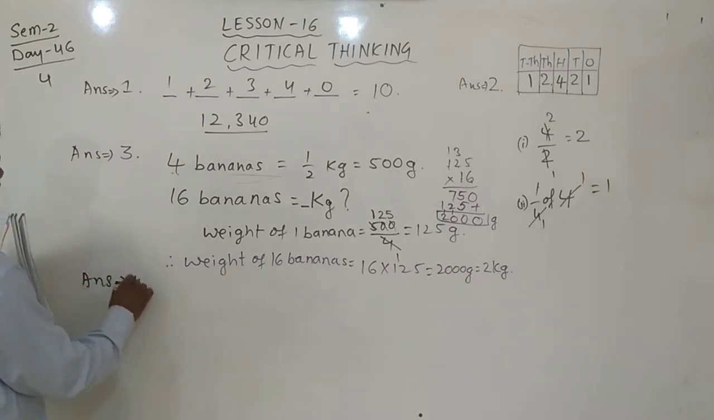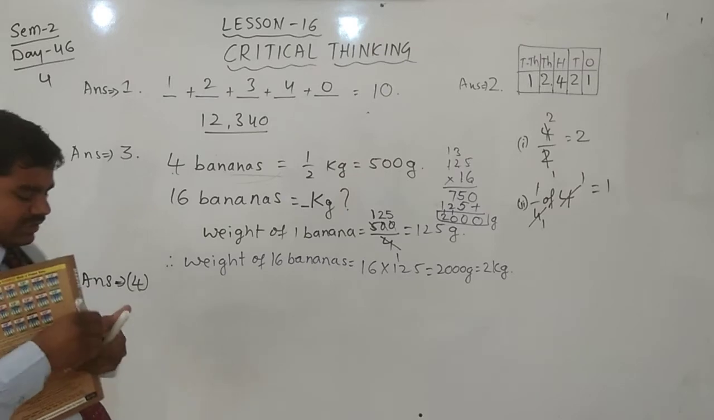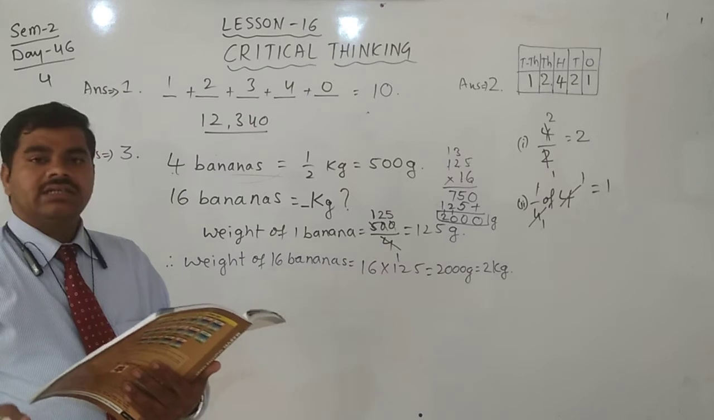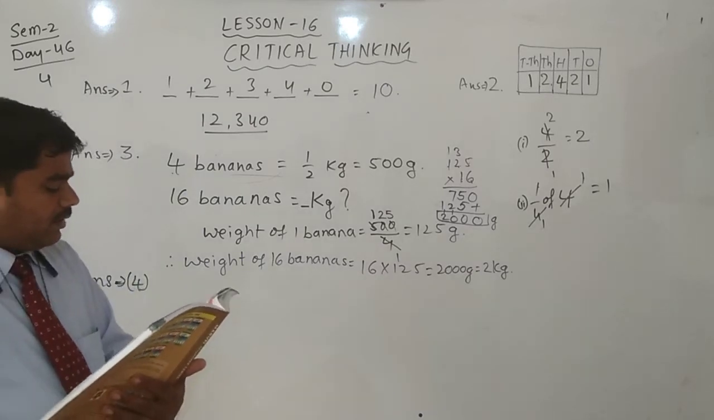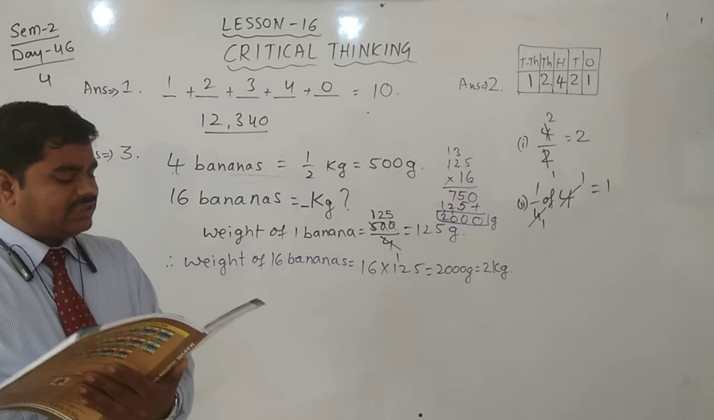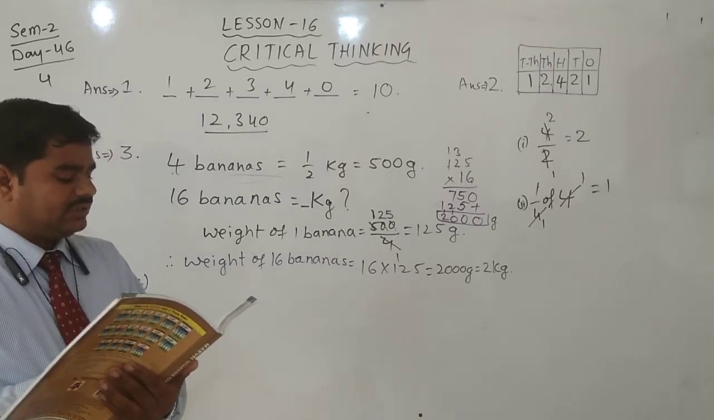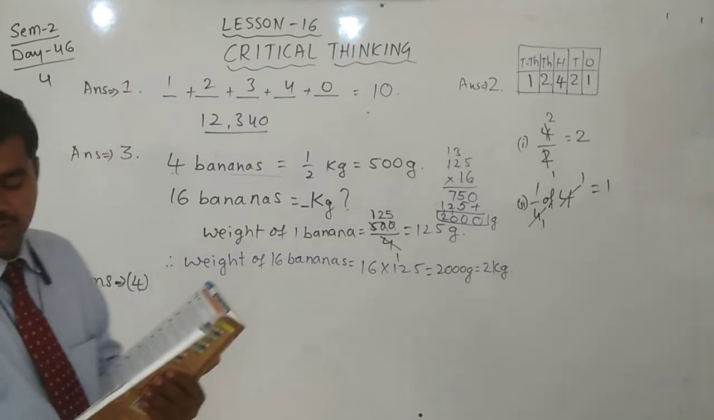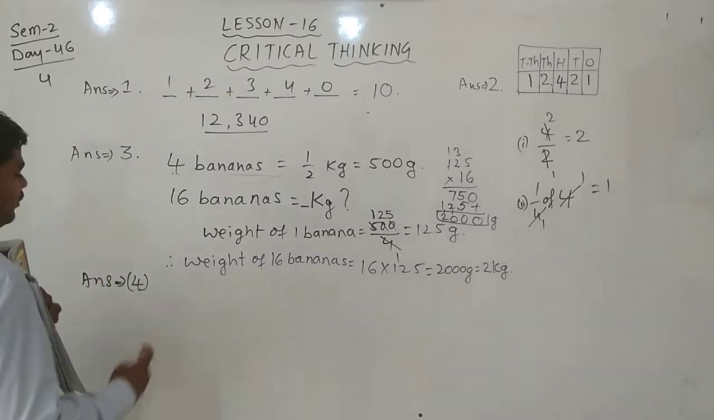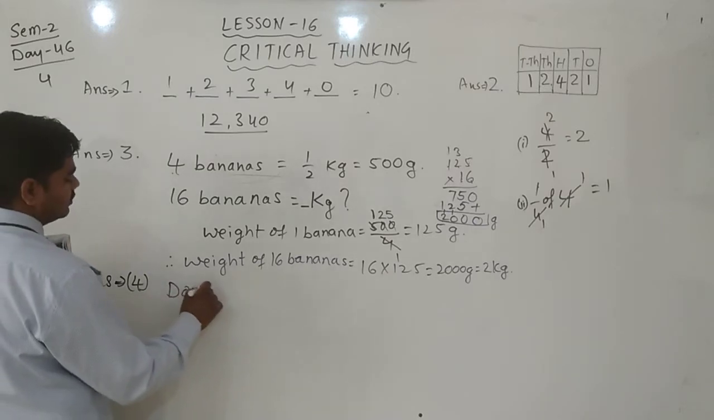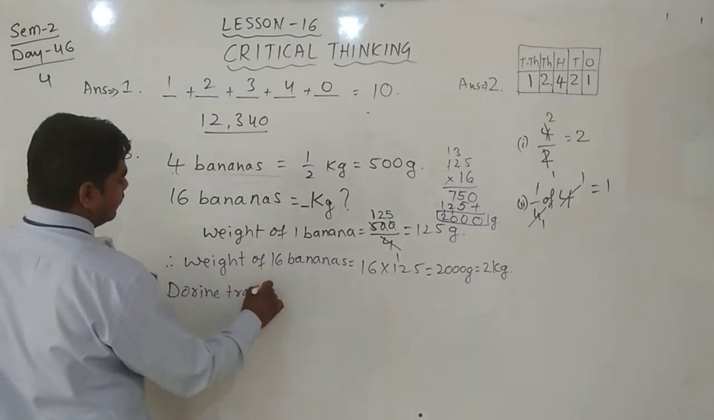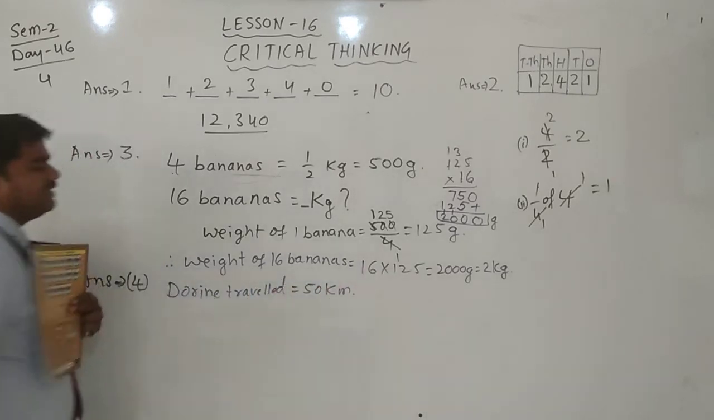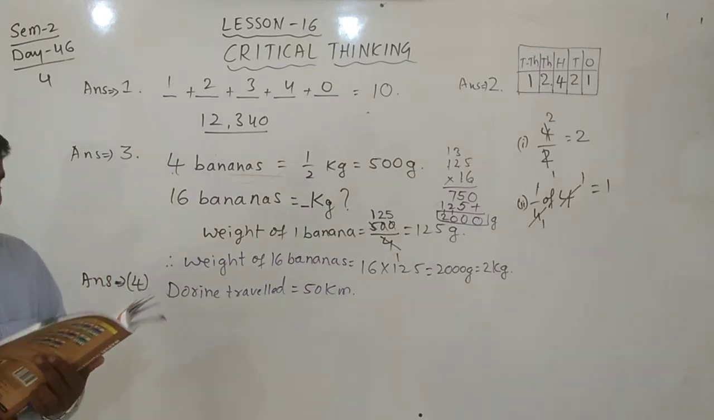Question 4 I will read and answer and write on the board. Just copy the question number 4 from your textbook. Yes, Doreen traveled 50 kilometers to visit her grandparents. Who traveled? Doreen traveled 50 kilometer to visit her grandparents.